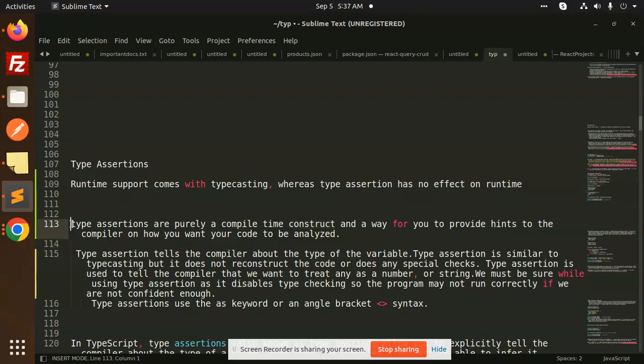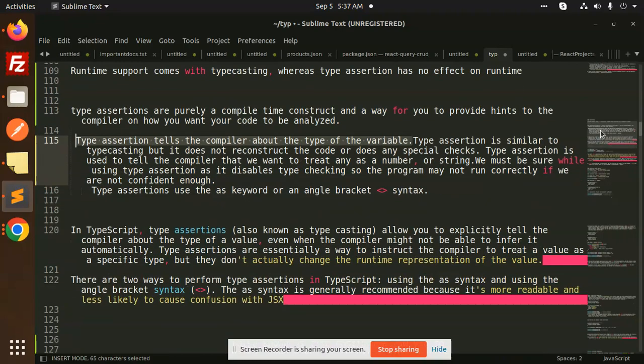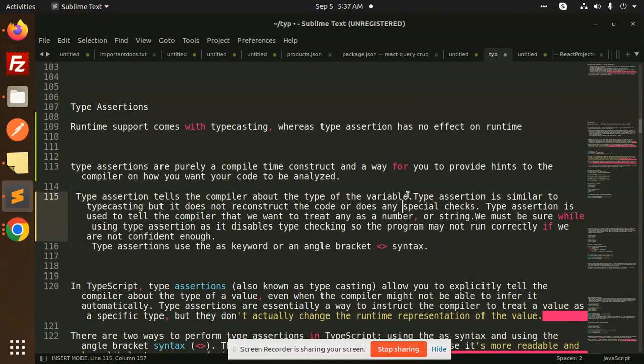Type assertions are a compile time construct, a way for you to provide hints to the compiler on how you want your code to be analyzed. So you're basically telling the compiler how you want your code to be analyzed. Type assertions tell the compiler about the type of a variable. So you're basically defining the type of that variable. I will go through the example so you get to know it very clearly.